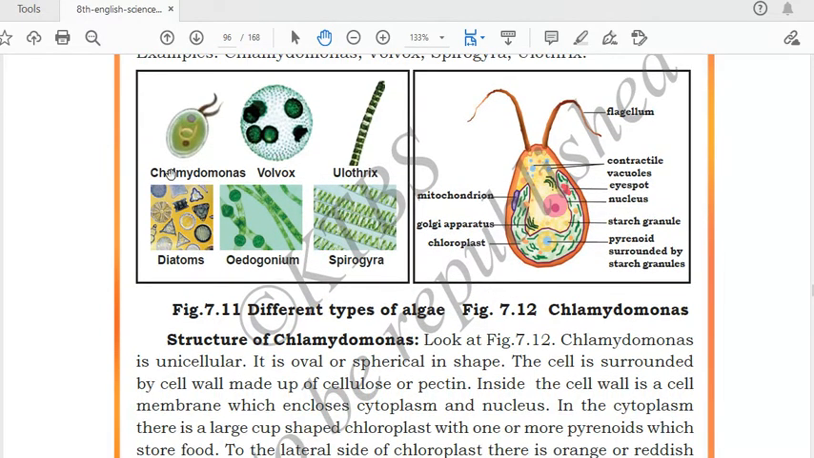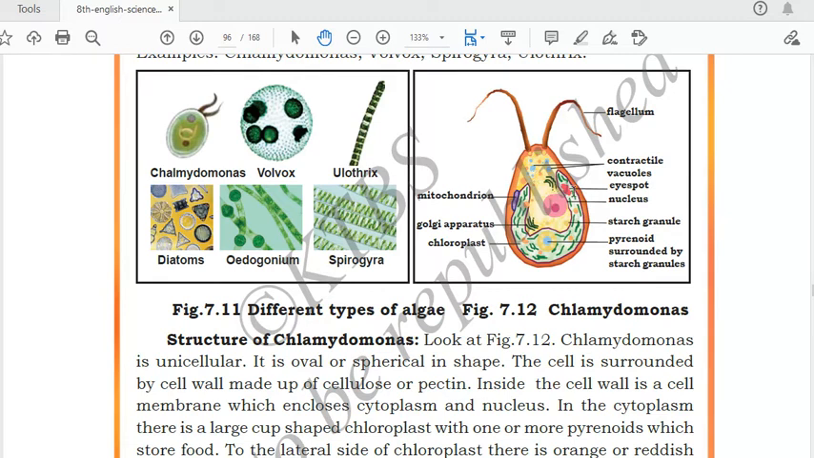Next, you can look at the diagrams. This is the diagram of Chlamydomonas, Volvox. This is Ulothrix, Spirogyra, Oedogonium, diatoms. And this diagram of Chlamydomonas they have given in detail. In this, they have given all the structures. Labeling is also done. See, the thread-like structure is called the flagellum, which helps in the movement of this algae. Next, we have the contractile vacuoles, which secrete the excess water and the waste product.